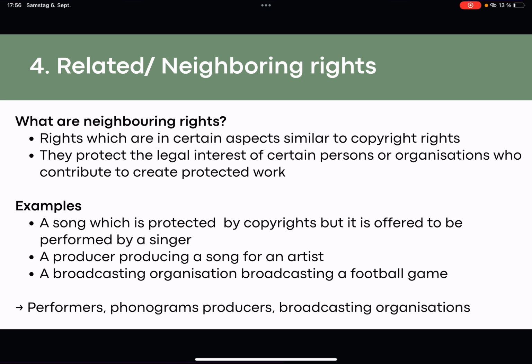The producer also put work in, but he's not necessarily protected by the copyright; he's protected by related neighboring rights. Another example is a broadcasting organization broadcasting a football game. So: performers, phonograph producers, and broadcasting organizations.